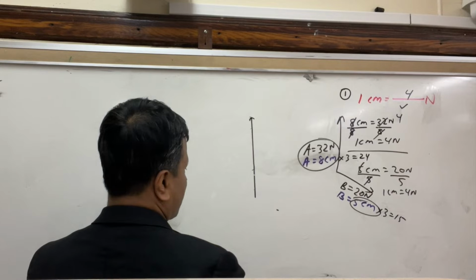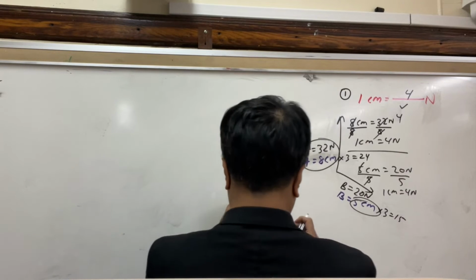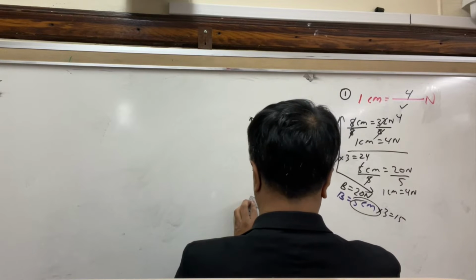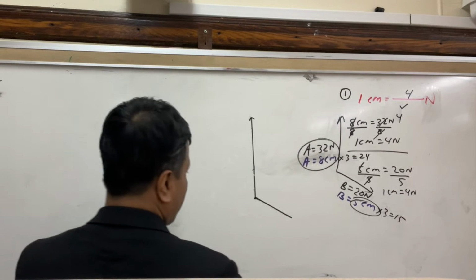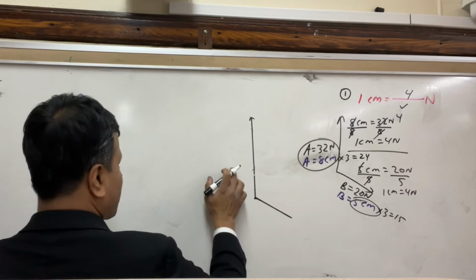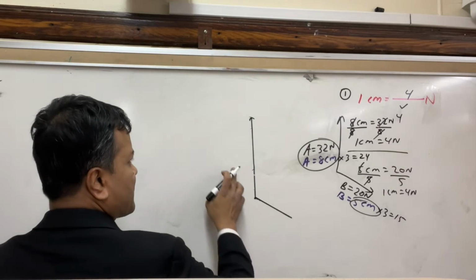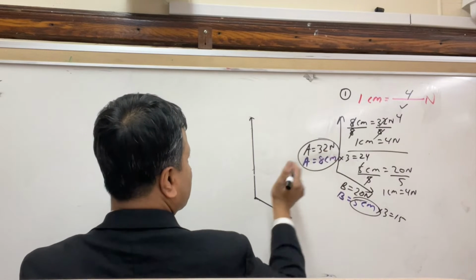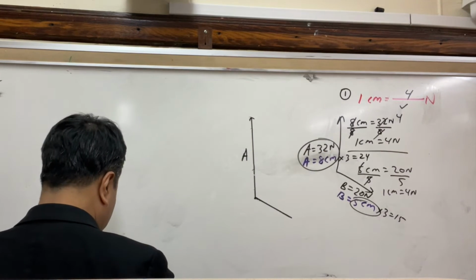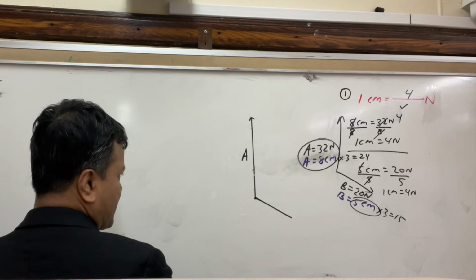Okay. So I'm going to make a line from here to here. I want to make sure that this is 15 centimeter, because this is 24 centimeter. This 24 centimeter I'm going to call 32 Newton A. This 15 centimeter, I don't even know whether this is 15 centimeter, so I have to verify it.